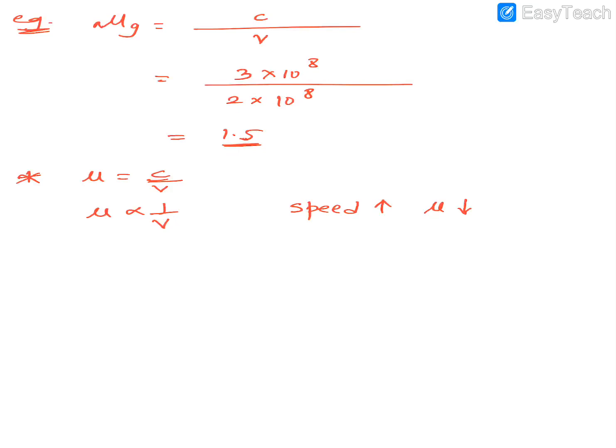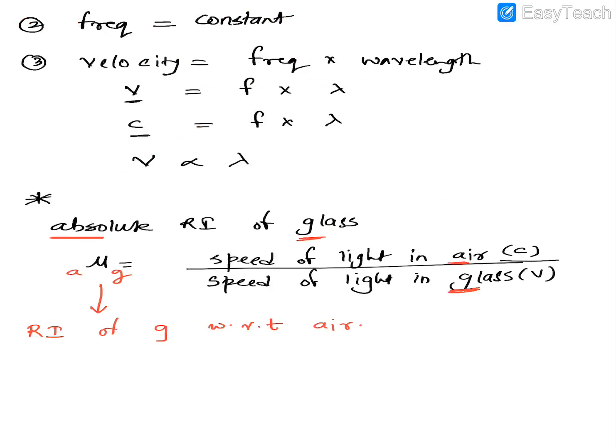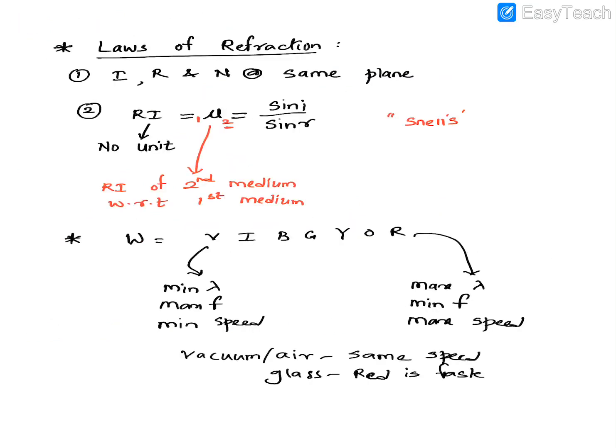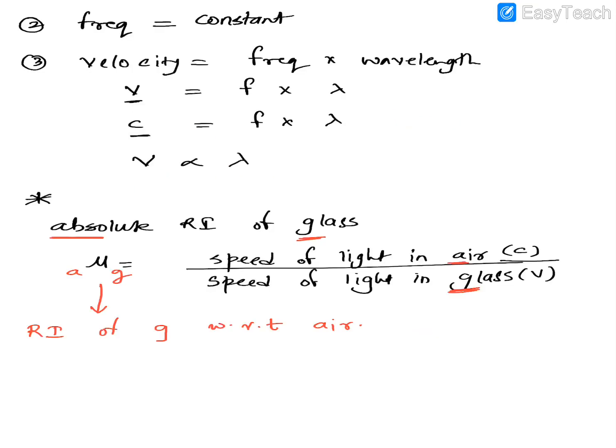If the speed of light is more, then its refractive index is lesser. So for example, what can you say about violet? Since its speed is minimum, its refractive index will be maximum, whereas red has the minimum refractive index.